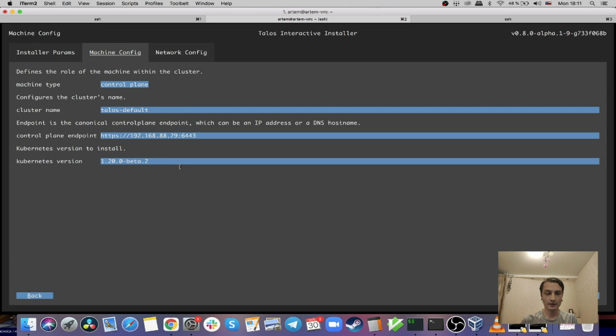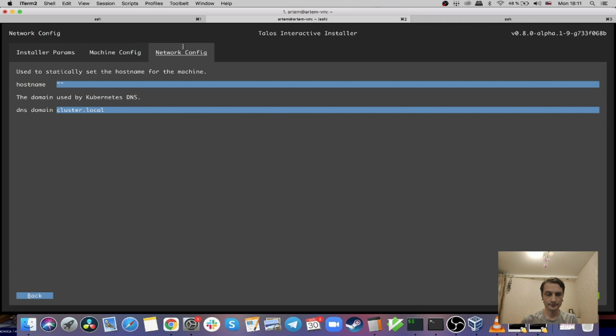And I will use pretty much the same configuration for it, but I will choose a different type. I will use the worker type for it. And here we don't have CNI configuration because when you already created a cluster, you can't change this setting. Let's try and install it.